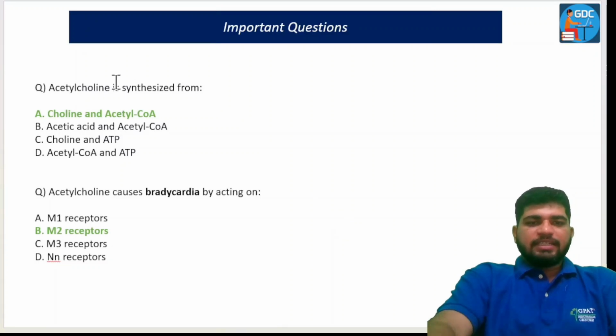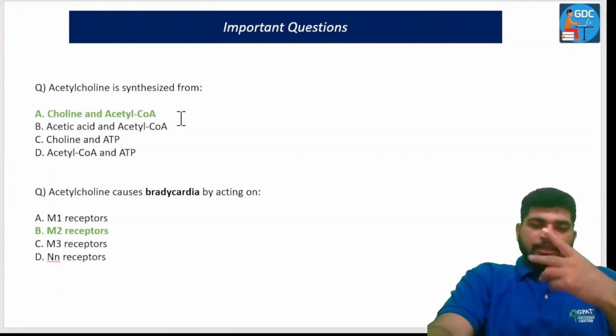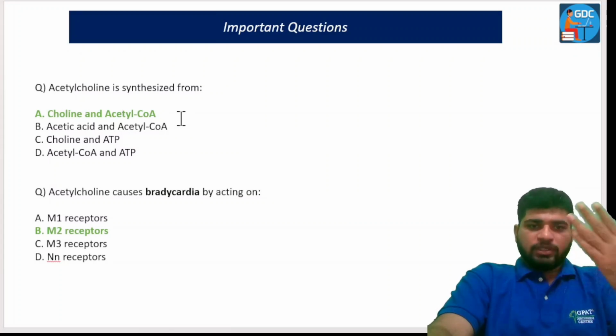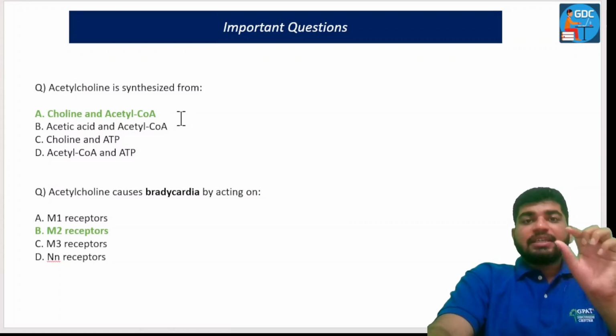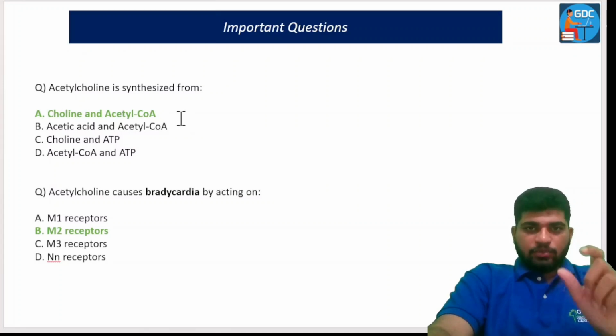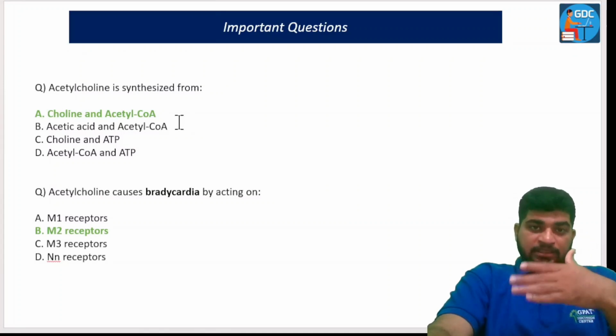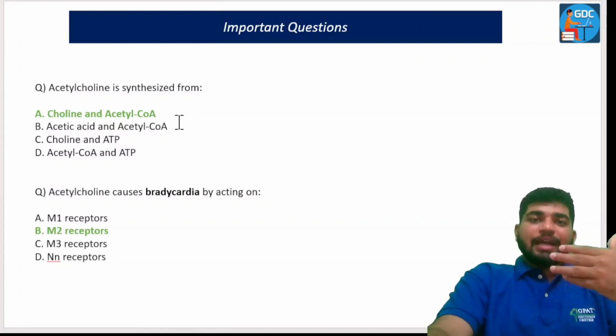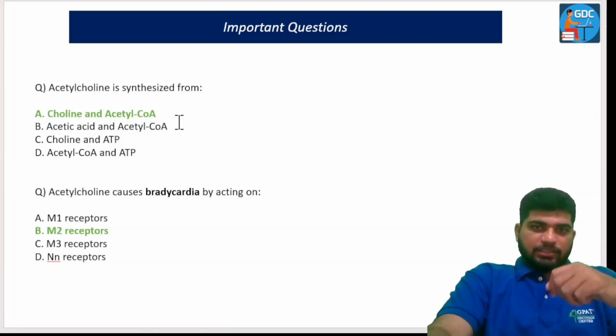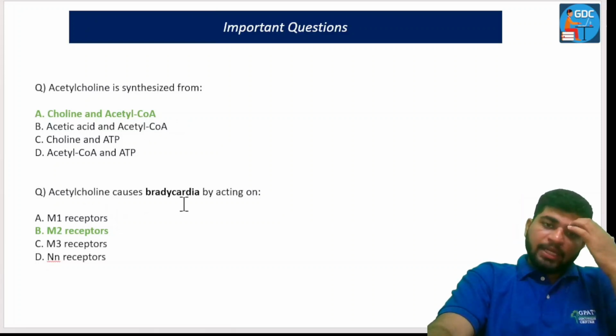So the answer is that acetylcholine is synthesized from choline and acetyl coenzyme A. As we have told you before, choline and acetyl coenzyme A are the two chemicals responsible for acetylcholine synthesis, whereas ChAT, that is choline acetyltransferase, is the enzyme responsible for the catalysis of this reaction. It catalyzes this reaction.